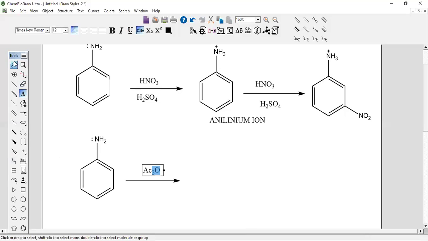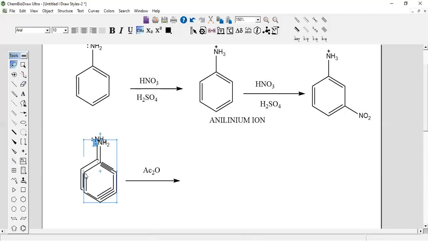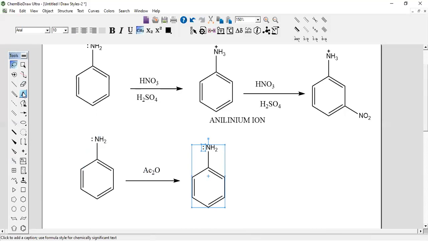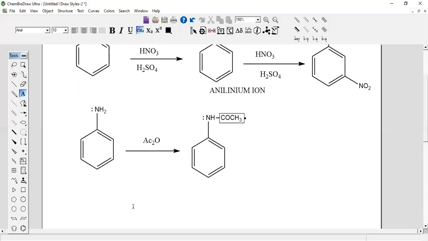When it is treated with this acetic anhydride, what happens? The NH2 group of aniline becomes ring deactivating. Acetanilide is formed, with COCH3 on the nitrogen, and this is called a ring deactivating group. This is still an activating group, but the reactivity of acetanilide is less than that of aniline.